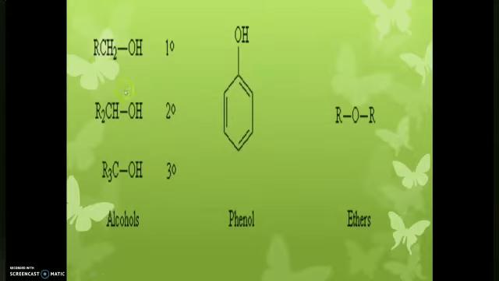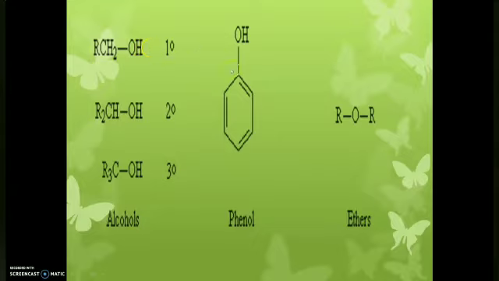We know about hydrocarbons. We know about aliphatic hydrocarbons and aromatic hydrocarbons. If we check an aliphatic hydrocarbon, we know it is made up of carbon and hydrogen. So if one or more hydrogen is replaced by a hydroxyl group, that is OH group, we can call it an alcohol.